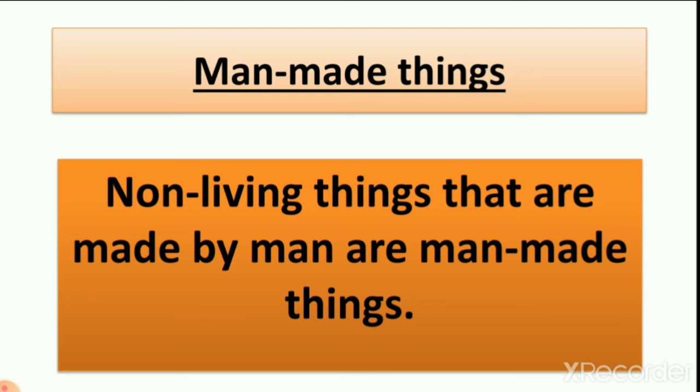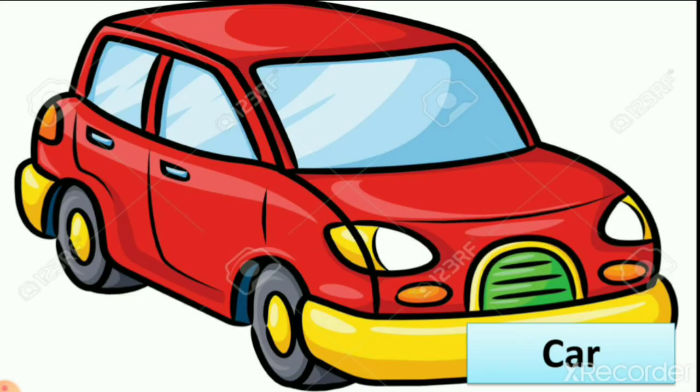So things which are non-living and made by man are called man-made things. Remember that all man-made things are non-living because we only make non-living things. We cannot make living things. Living things can only be made by nature.